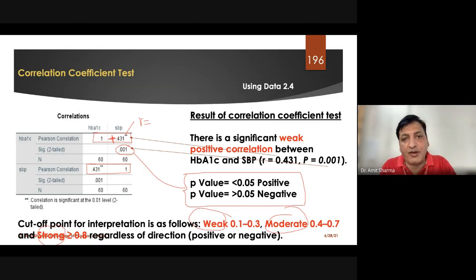So we don't have to convert the unit if we are running the software. Manually, if you are doing it, obviously we have to. Even for that, we are not doing it manually. We used to refer to different charts which are available on the internet. If you want to see that, you can type on Google: 1% of HbA1c is equivalent to how much of systolic blood pressure, or percentage versus mmHg. So you are going to get a conversion unit.